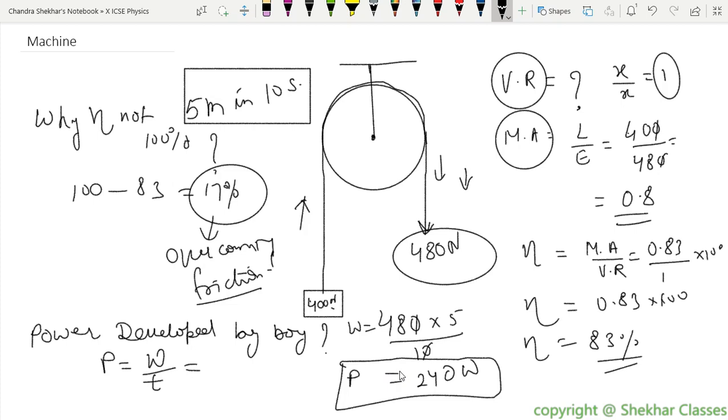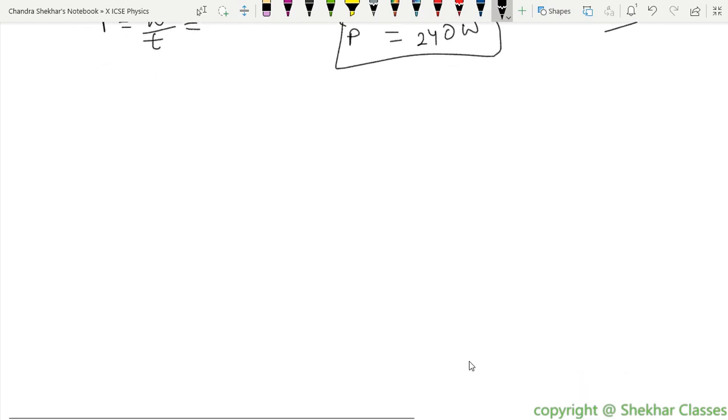Now the next part of the question is: the boy has to apply an effort which is greater than the total load he is lifting. What is the justification for using the pulley? Why should he use a pulley in that case? It is generally used for changing the direction.